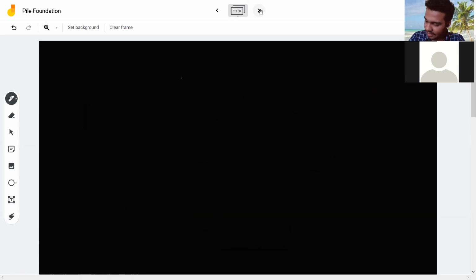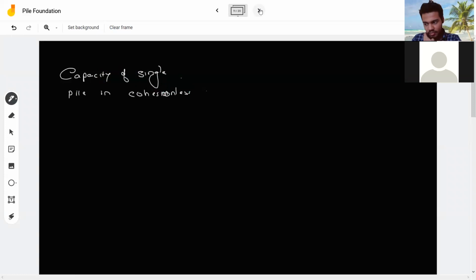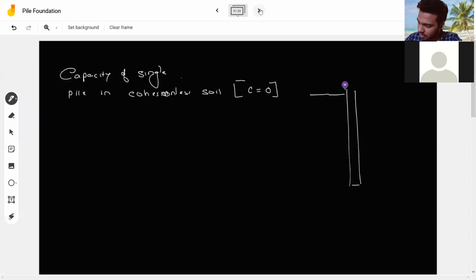We are going to find the capacity of a single pile in cohesionless soil. Whenever I say cohesionless soil, it means your C is equal to 0. Let me draw my pile again. This is my pile. Let there be a water table somewhere here. This is the length of the pile which I have.